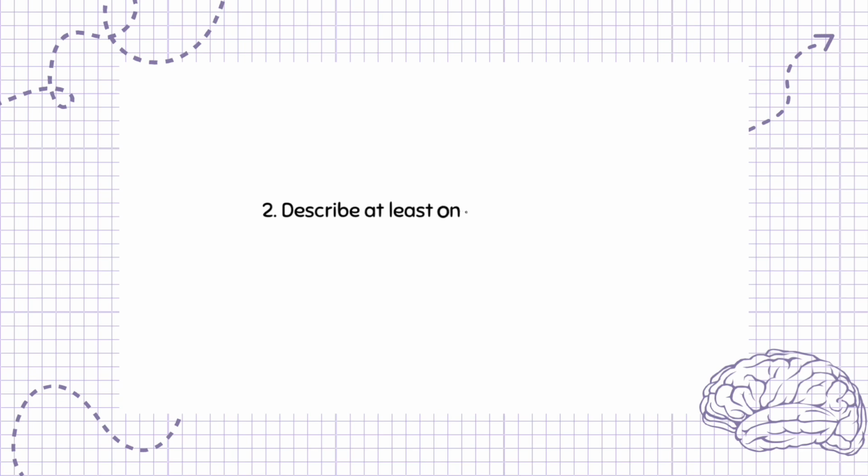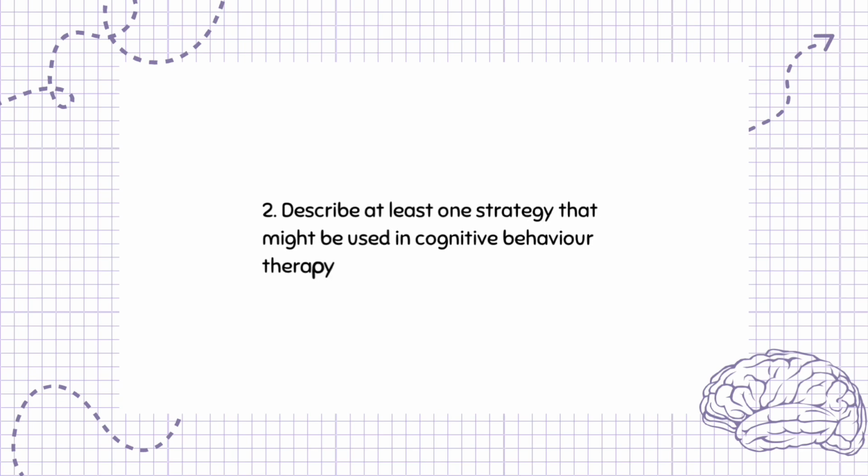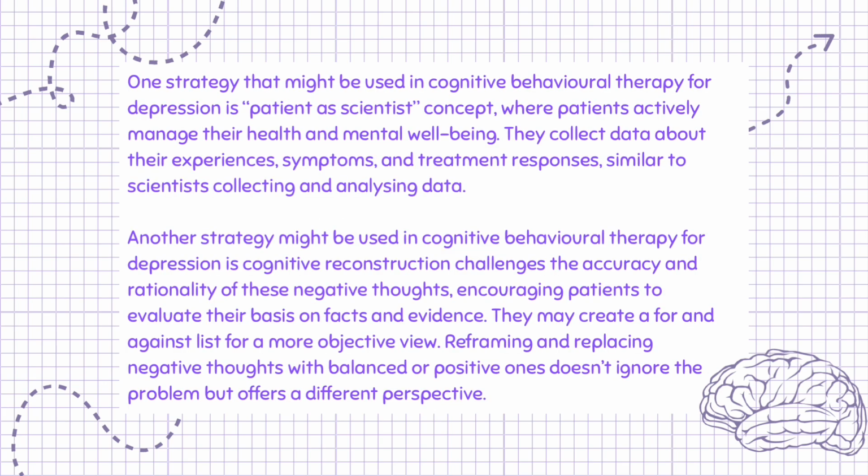Question 2. Describe at least one strategy that might be used in cognitive behavior therapy for depression. 4 marks. One strategy that might be used in cognitive behavioral therapy for depression is the patient as scientist concept, where patients actively manage their health and mental well-being. They collect data about their experiences, symptoms, and treatment responses, similar to scientists collecting and analyzing data.